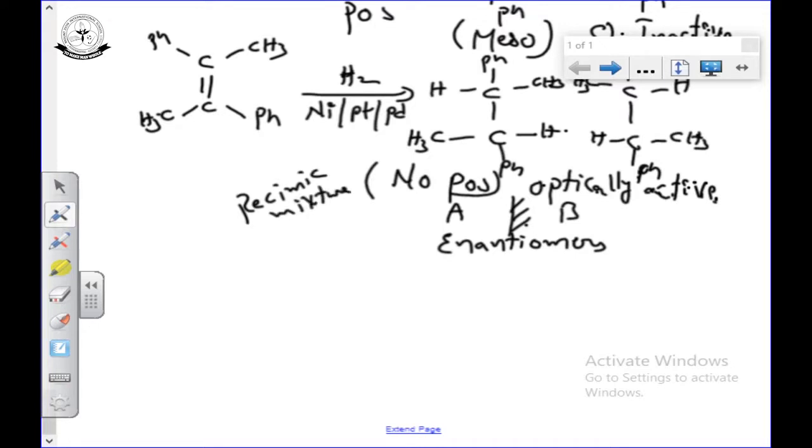So, be careful. In syn addition, cis form I am taking and trans form also we are taking, we are doing the addition, we are getting different products. In one compound we are getting meso compound, in one compound we are getting racemic mixture. Okay. If it is symmetrical alkene, how it is, if it is unsymmetrical alkene, how it is, cis form how it is and trans form how it is, we have to observe.